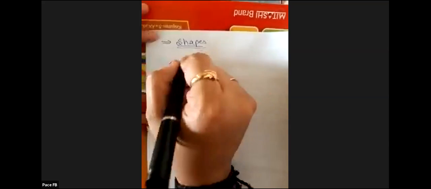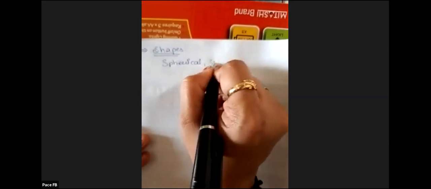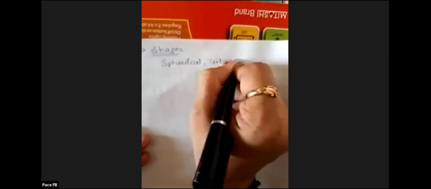Next is shapes. When we talk about shapes, there are different shapes of the cell. We have spherical shaped cells, cuboidal, spindle shaped cells.